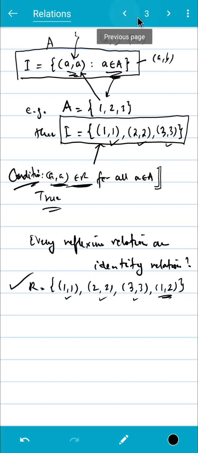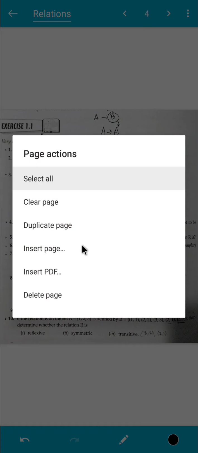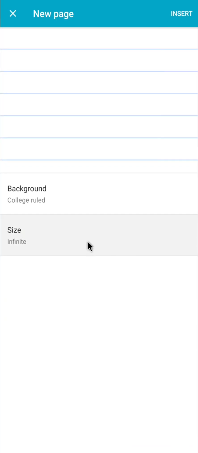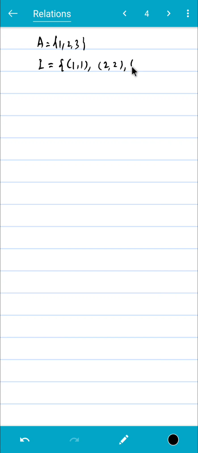Let's see. Regarding transitivity, A equals 1 2 3, then I equals 1 1, 2 2 and 3 3.